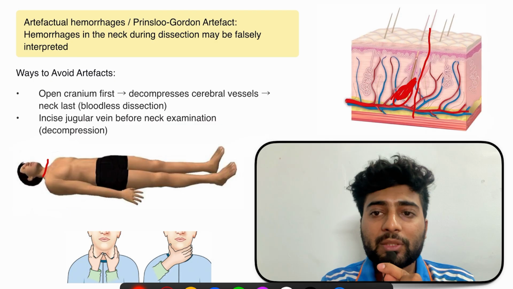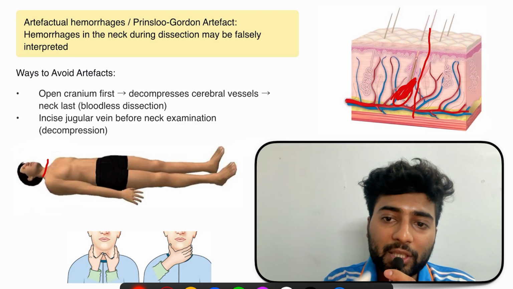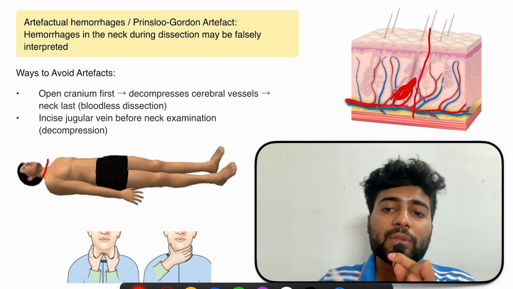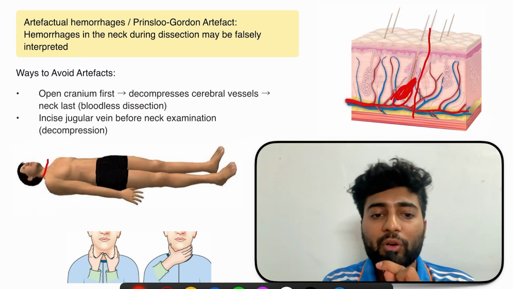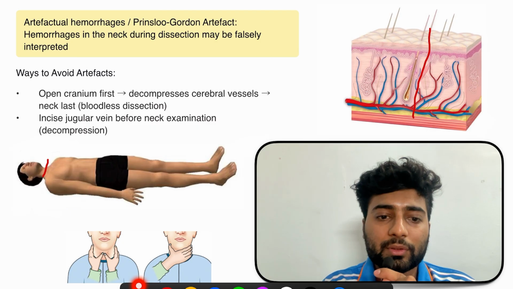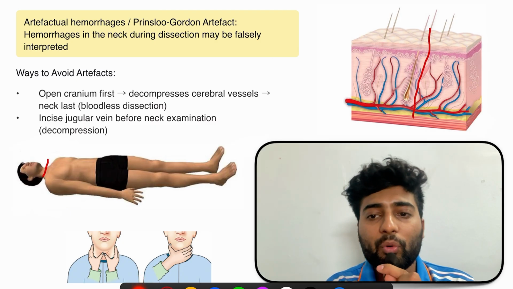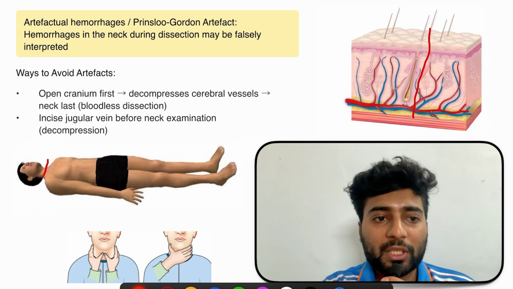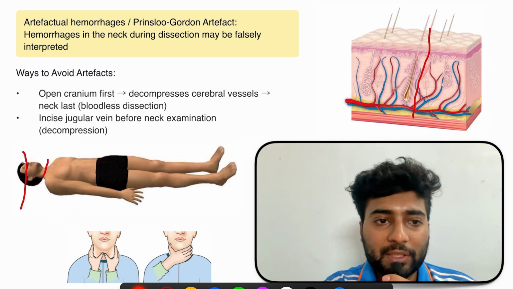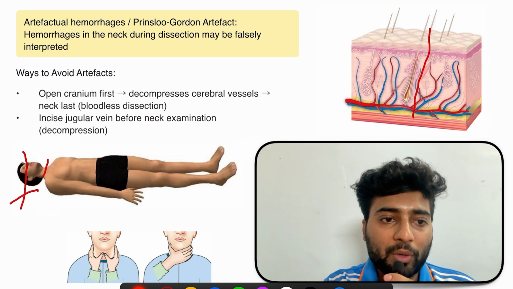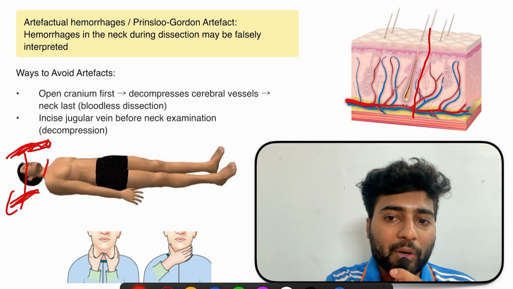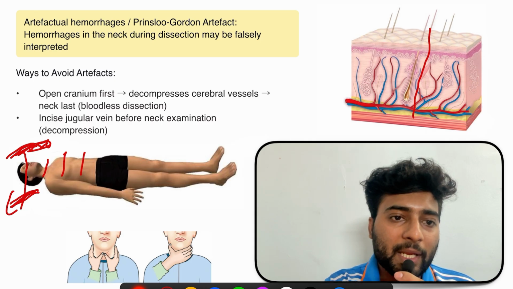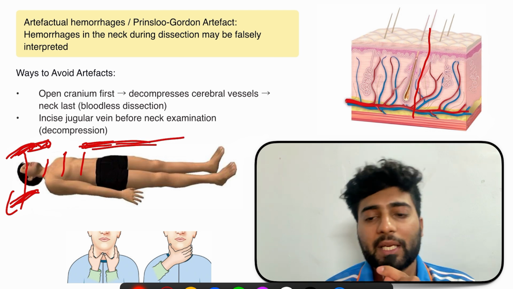So how will I say that this bruise is due to the doctor cutting the vessels, not due to antemortem strangulation? How will we differentiate? For that, we do not cut the neck first for the post-mortem examination. We first open the cranial cavity. When the cranial cavity is cut, the blood vessels are open from here, so the blood goes away like this. Blood vessels are cut in the cranium, and the blood is decompressed and comes outside. Then we open the thorax and abdomen, so the rest of the blood in the vessels is also out. Now there is no blood inside the neck vessels.